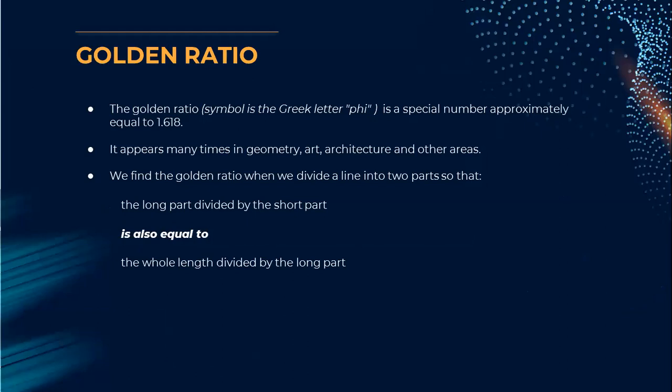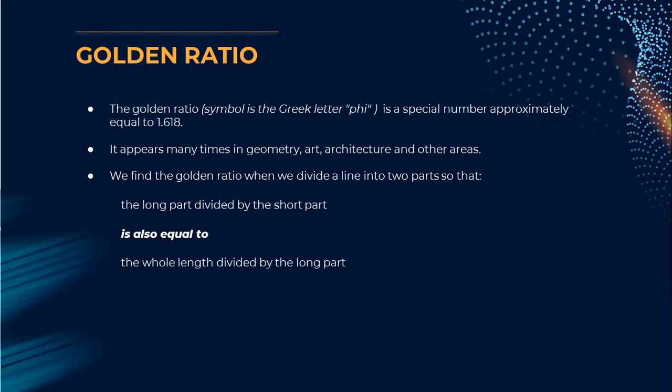What is golden ratio? It is represented by the Greek letter phi, which is a special number that approximately equals 1.618. It appears many times in geometry, art, architecture, and other areas. A beautiful example is the sunflower, wherein the seeds inside are arranged in a spiral fashion. If you count the number of seeds from the inside to the outside and divide the numbers, it will always give you 1.618.